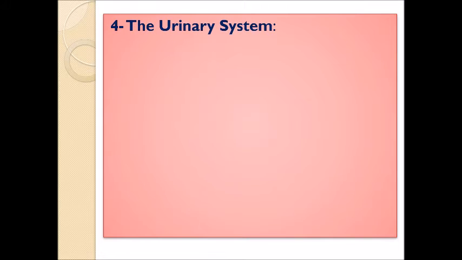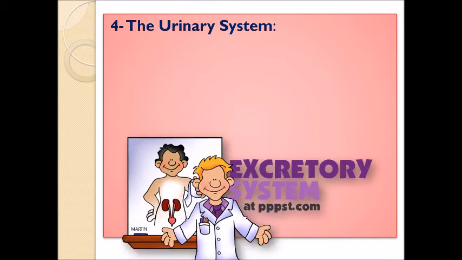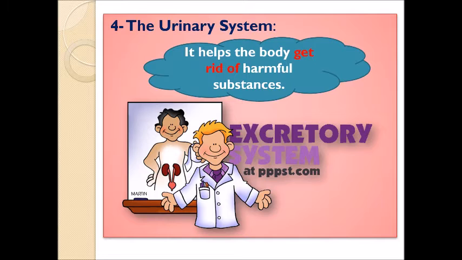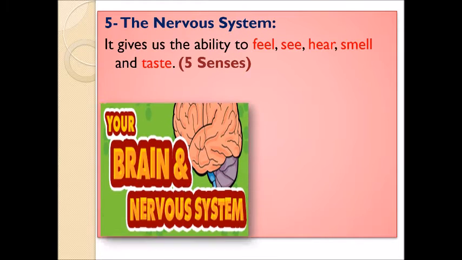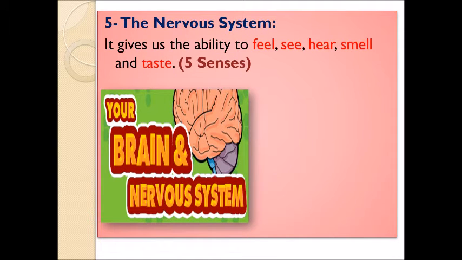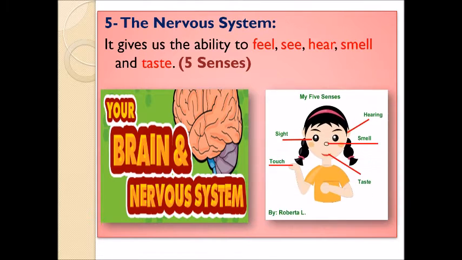System number 4, the urinary system. Yes, that makes us excrete the excess water in our body. It helps the body to get rid of harmful substances as urine. System number 5 is called the nervous system. It's our brain and the spinal cord. It gives us the ability to feel, see, hear, smell, and taste. It's responsible for the 5 senses.